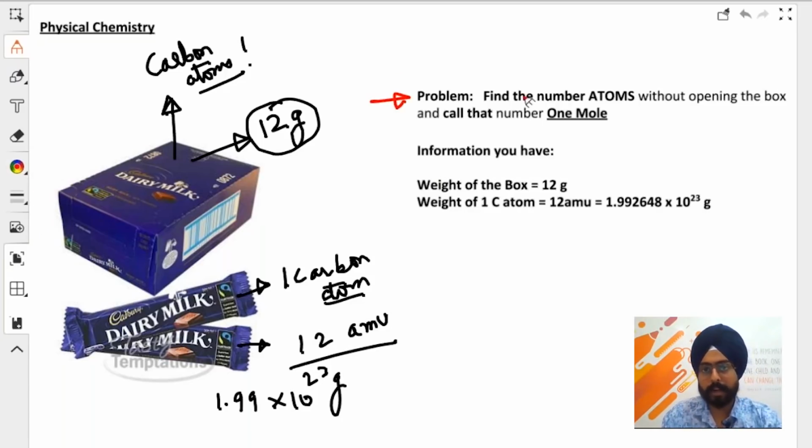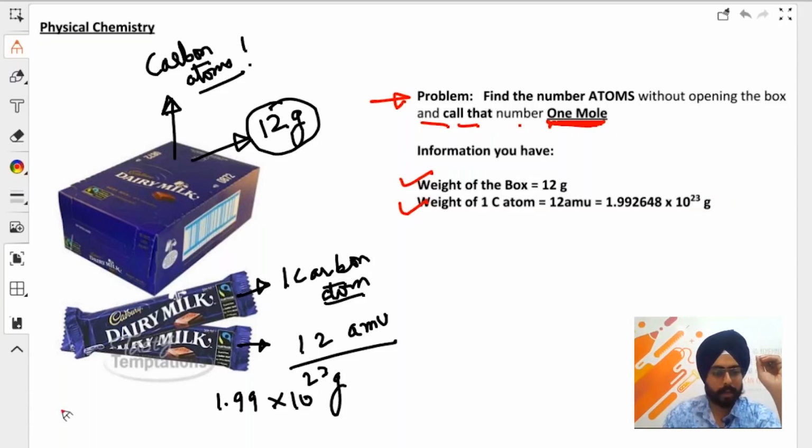The problem is to find the number of atoms without opening the box, because counting each and every atom one by one is super hard. It's practically impossible. And call that number 1 mole. Okay, we are getting somewhere. The information that we have is that the weight of the box is 12 grams and the weight of one carbon atom is 12 atomic mass units, or 1.992648 into 10 to the power minus 23 grams.